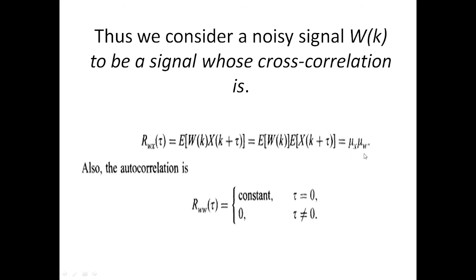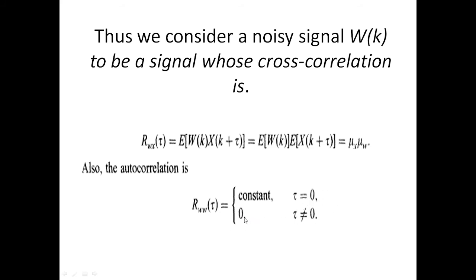That comes to the mean of your regular signal and the noise introduced in the system. This is shown by a constant if tau is not equal to 0, and if the time lag is equal to 0, then it is different.